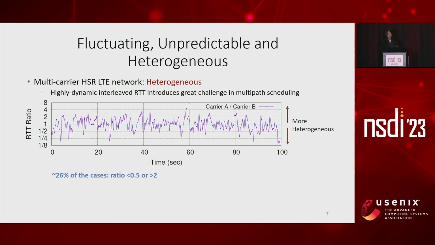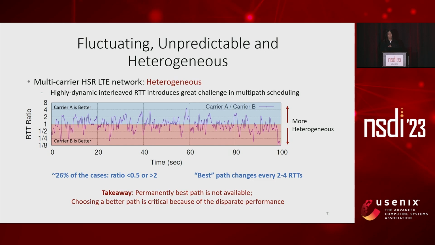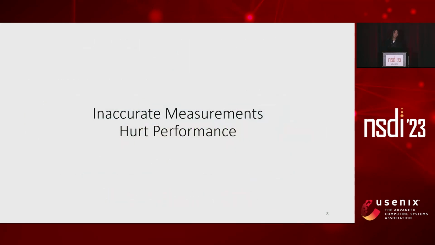As we have seen, unfortunately, on HSR, it is common for the LTE networks to be highly heterogeneous. In about 1/4 of the cases, RTT of different carriers differs by at least 1 time. Such a large difference requires us to choose a better path whenever possible. Moreover, we must frequently check the network condition to do this, because the best path changes every several RTTs. So, HSR LTE network is indeed heterogeneous, and such path heterogeneity itself needs to be carefully considered in multipath scheduler design.